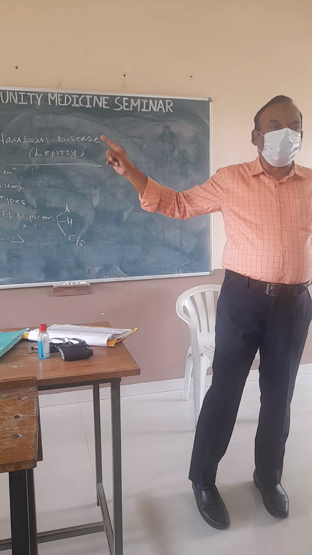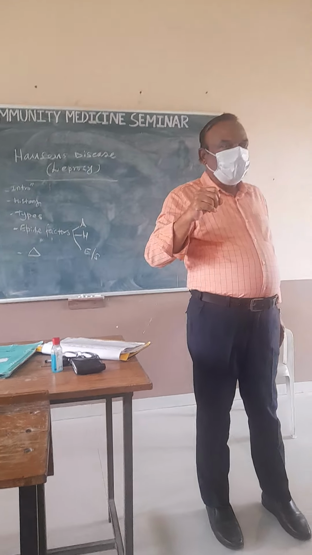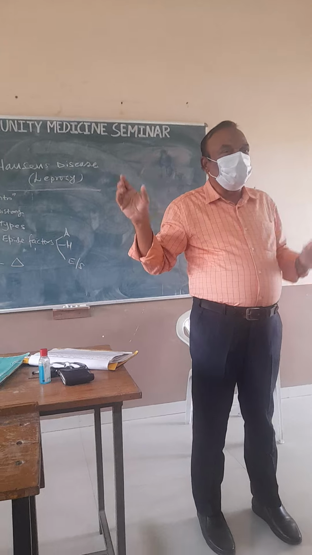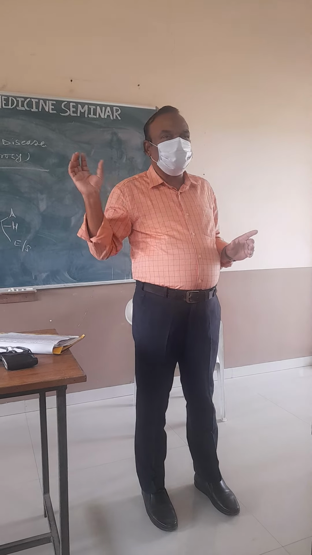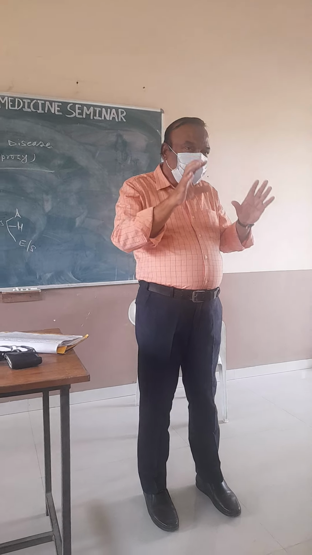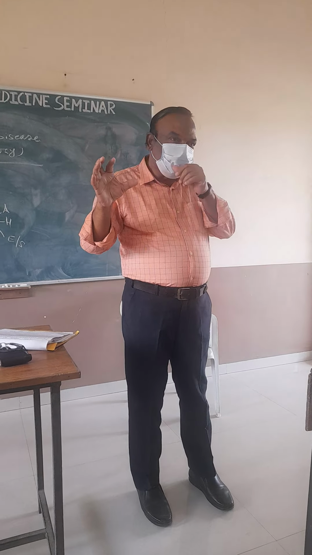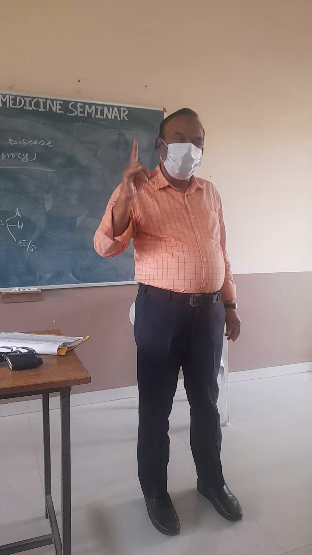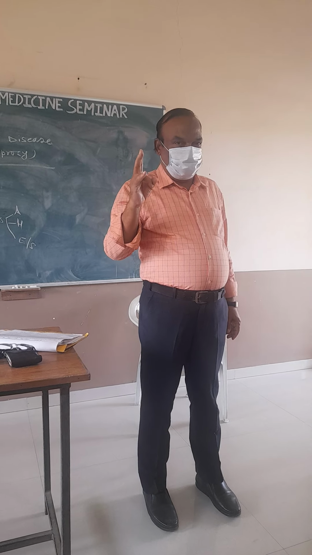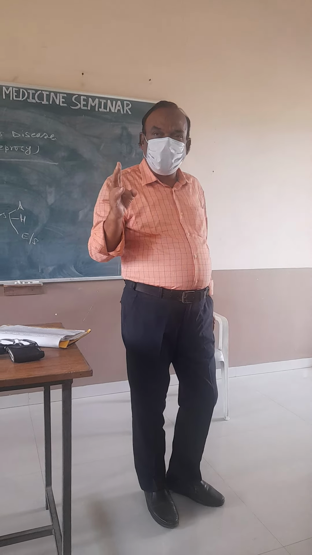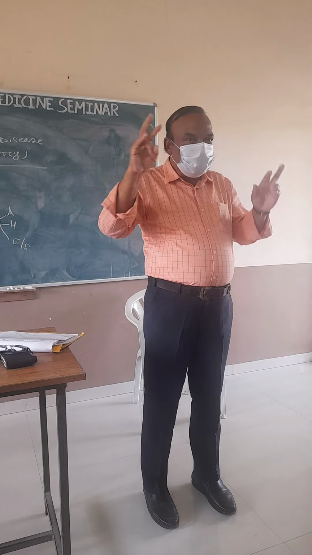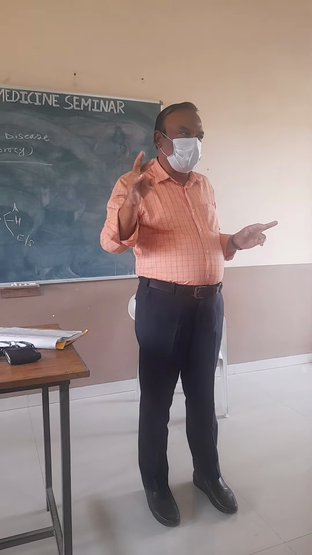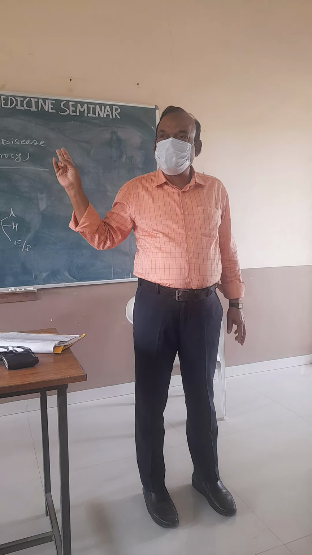Now, what is the distribution pattern in India? In India, this disease has been known from the ancient era, but it is more commonly seen in states like Tamil Nadu, Bihar, Jharkhand, Orissa, and even Madhya Pradesh.